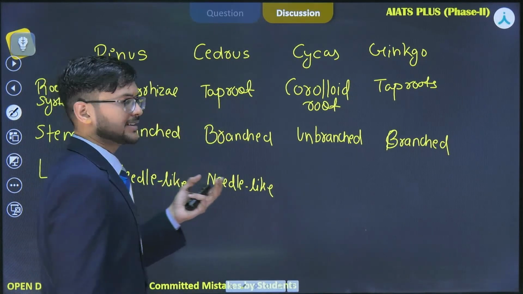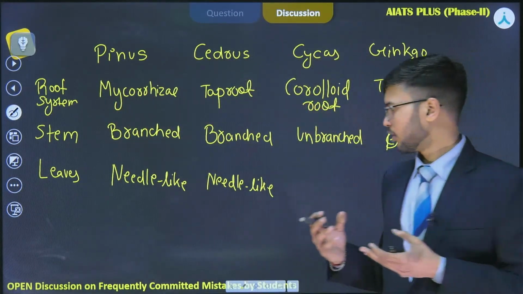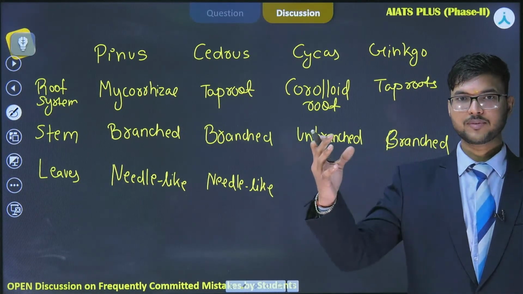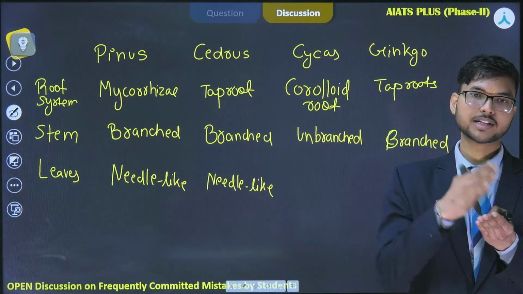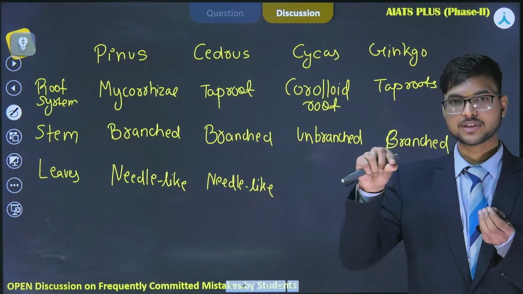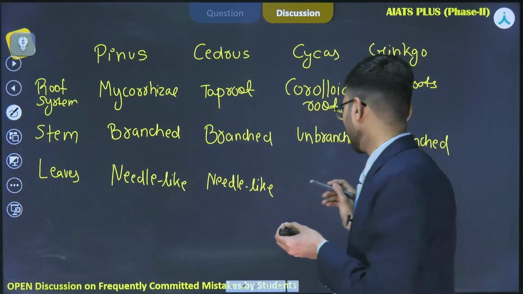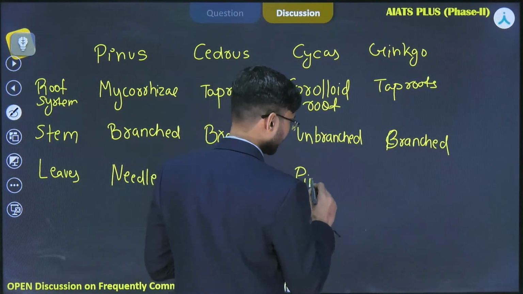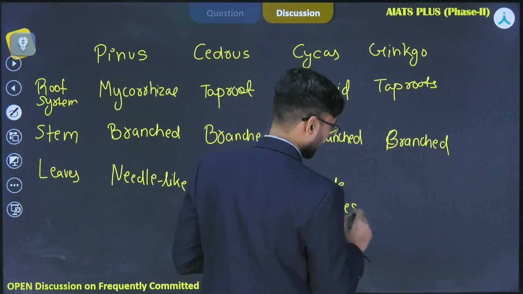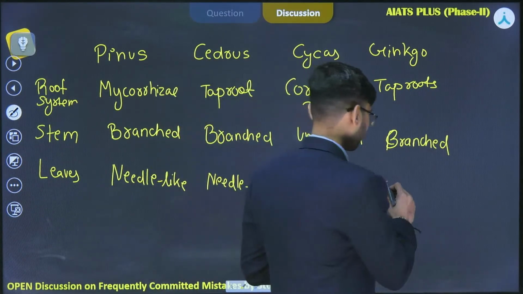If you see the cycas, you will find that the leaves are pinnately compound leaves. What are pinnately compound leaves? In these leaves the main leaf lamina is divided into segments, the lamina touches the midrib of the leaf, and this leads to compartmentalization of the leaf into smaller leaflets. These are called pinnate leaves. So here they have pinnate leaves, and in case of ginkgo, the leaves are fan shaped structures.